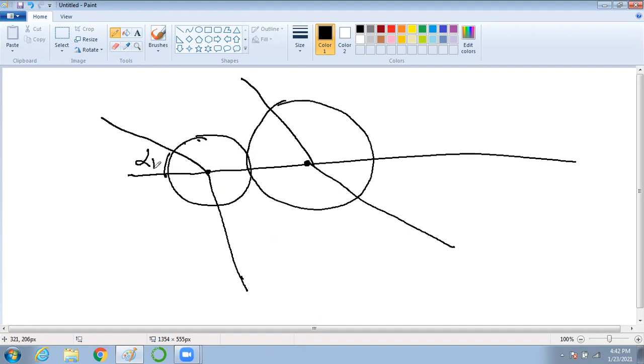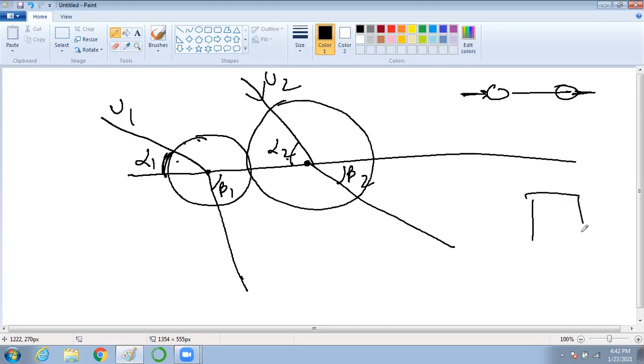This is your alpha 1. This is your beta 1. This is your alpha 2. This is your beta 2. I am saying this is your U1, this is your U2. When you're head on, you have no angle. There is no alpha 1, no alpha 2. But if you see here, you are having alpha.